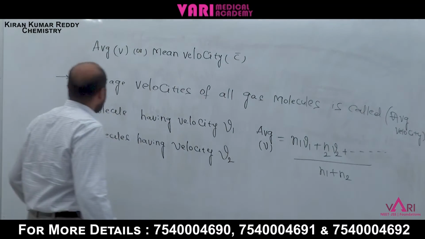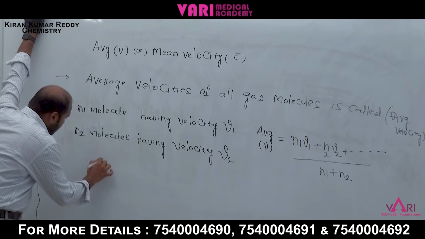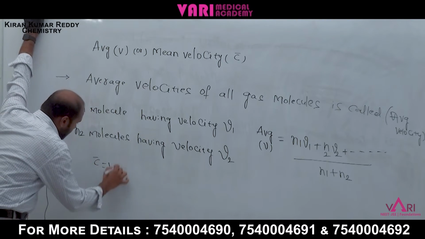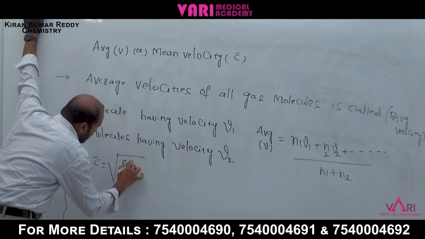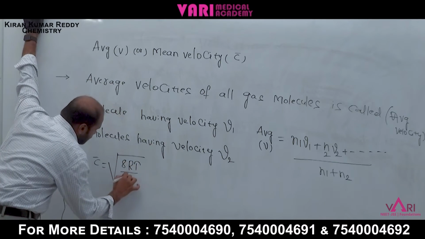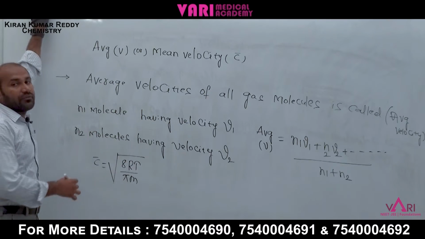Now write the average velocity formula. Average, C bar, is equal to under root 8RT by 5m. 8RT by 5m.